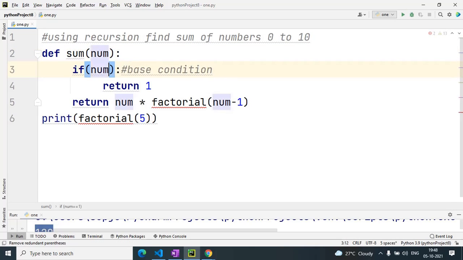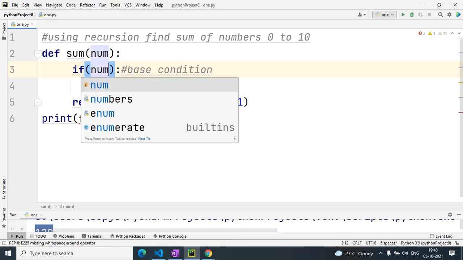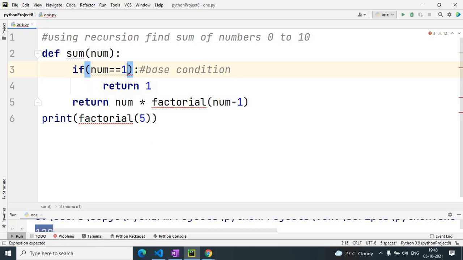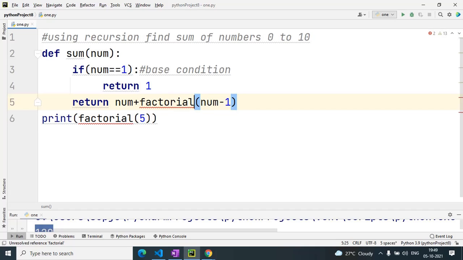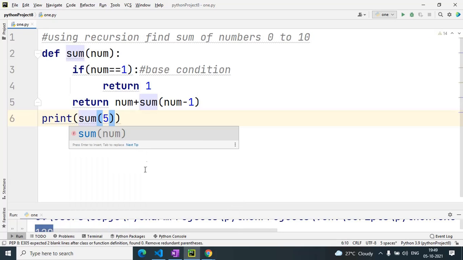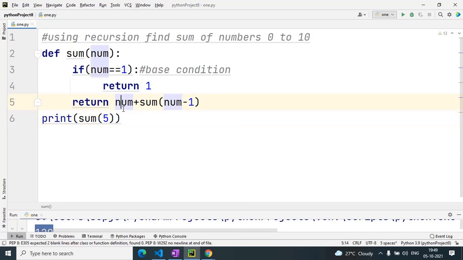Here I also have given the base condition: if num equal to 1, then return 1, otherwise I will use num plus sum num minus 1. Now I am calling sum here, same logic, and it will work.